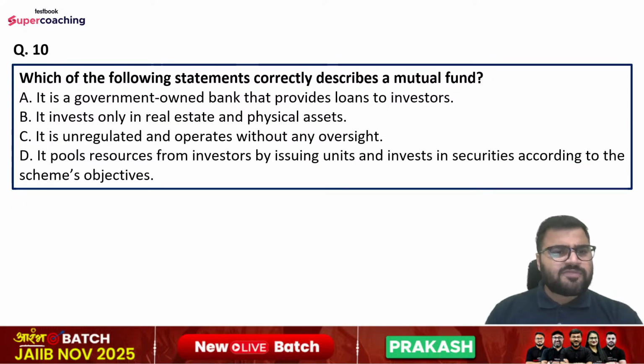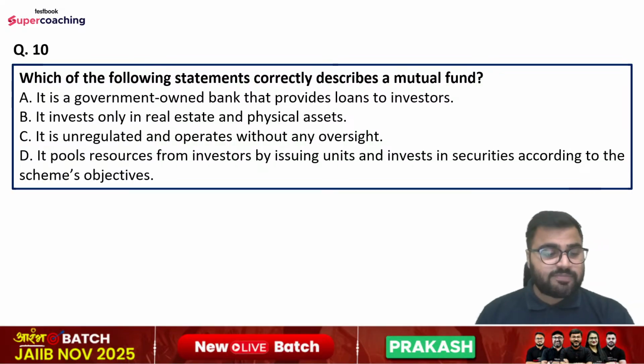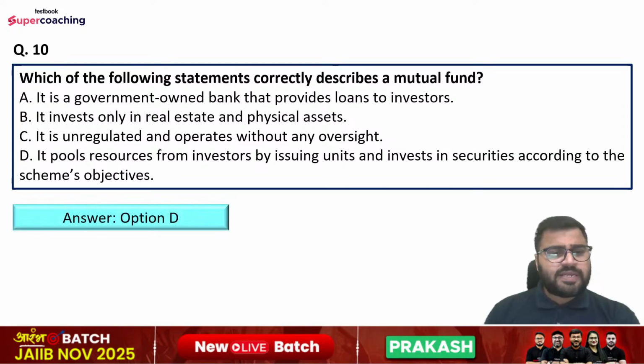Question number 10 is which of the following statements correctly describes a mutual fund? Options are: it is a government owned bank that provides loans to investors. It invests only in real estate and physical assets. It is unregulated and operates without any oversight. It pools resources from investors by issuing units and invests in securities according to the scheme's objectives. So right answer is option number D.